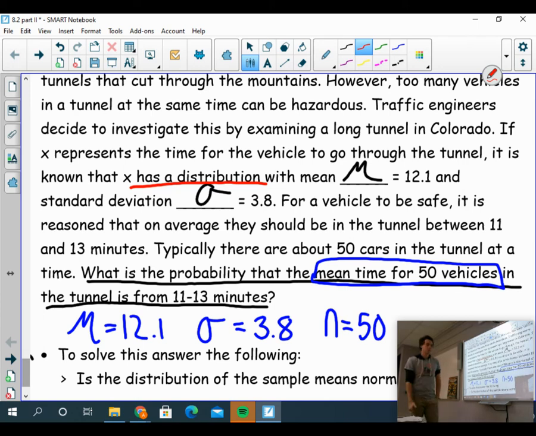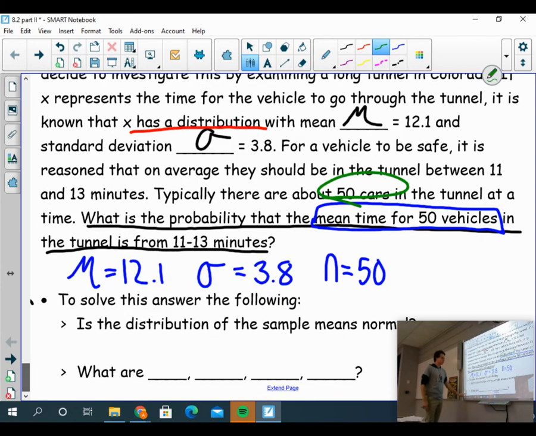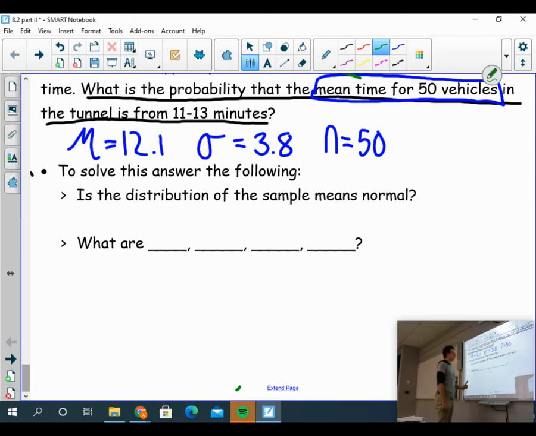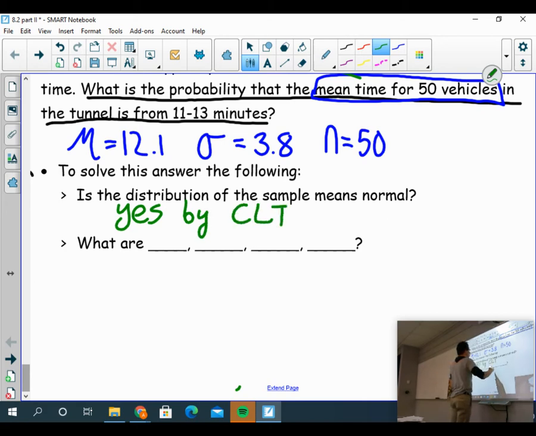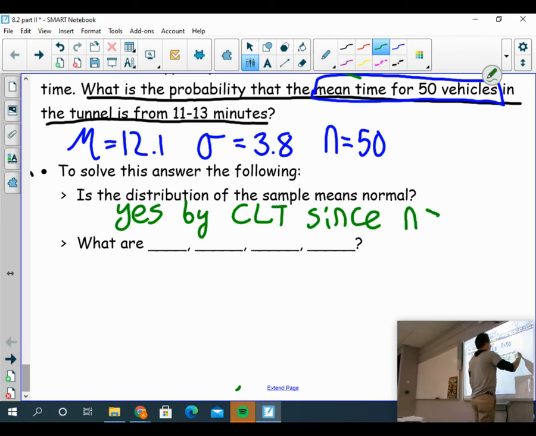So that's out. Theorem 1's out. But my sample size of 50 is larger than 30. Since my sample size of 50 is larger than 30, I know that the distribution of sample means is normal. Is the distribution of sample means normal? Yes, by the central limit theorem, or theorem 2, since our sample size is greater than or equal to 30. It's 50.